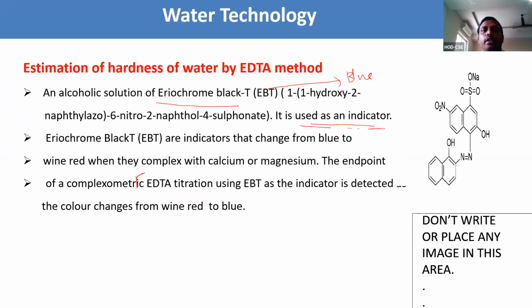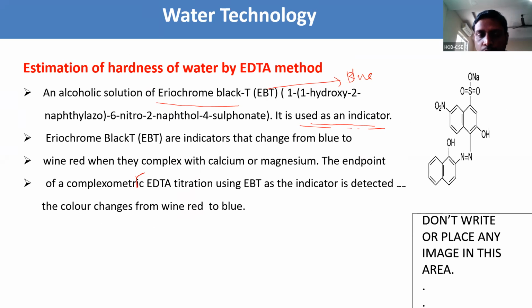What is EDTA, what is EBT? EBT is an alcoholic solution of Eriochrome Black T. The IUPAC name of this one is 1-(1-hydroxy-2-naphthylazo)-6-nitro-2-naphthol-4-sulfonate. It is used as an indicator.